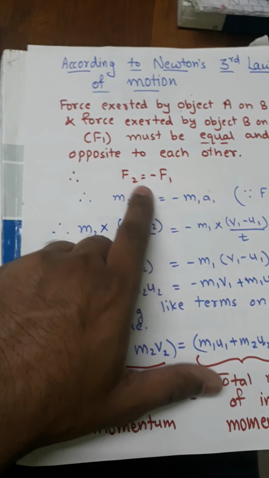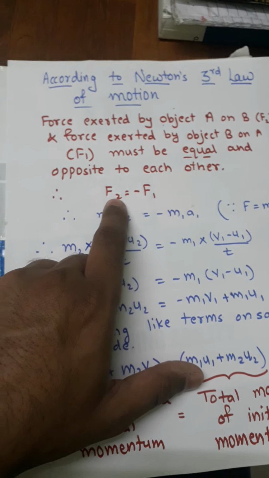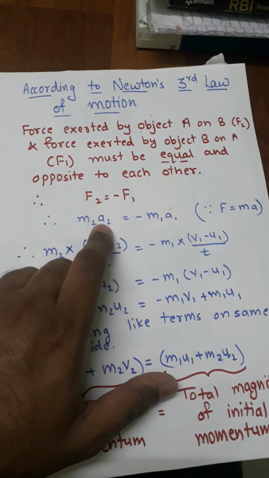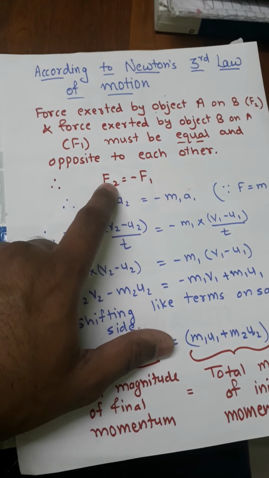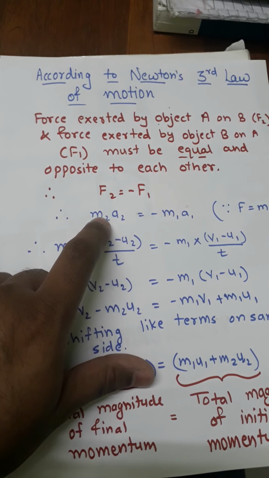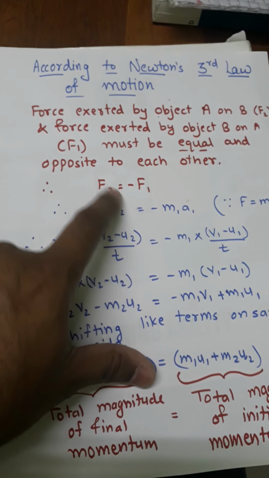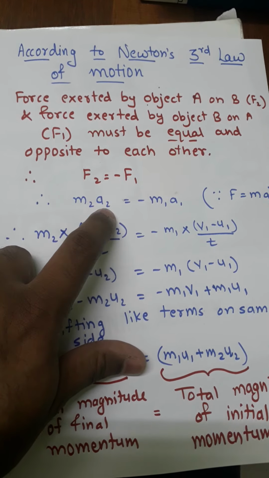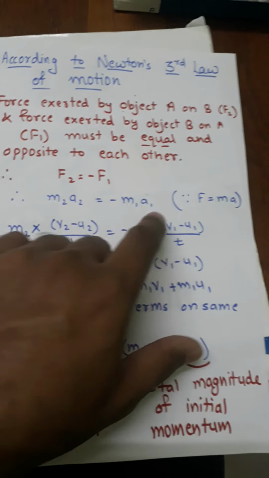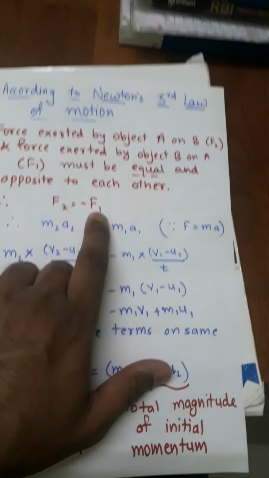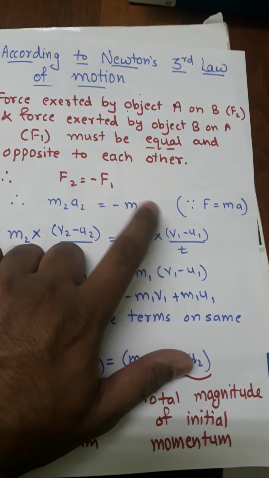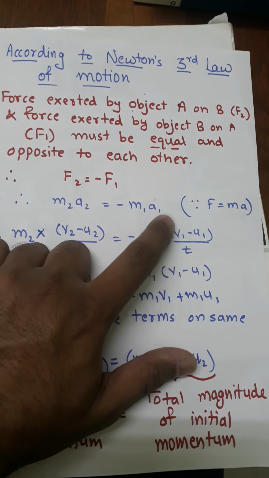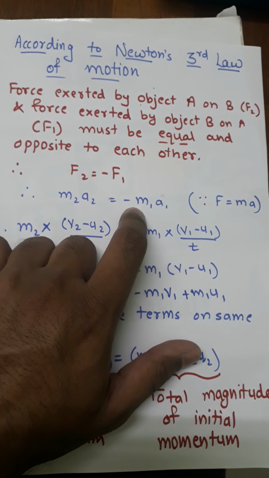Now let us put the formula of force here. Force is equal to mass into acceleration. So this is object 2, that's why here we are considering the mass of the second object and the acceleration of the second object. So force is equal to m2 into a2, because it is F2. In the same way, F1 is for object 1, so here mass and acceleration are for object 1, that is m1a1. So F1 is equal to m1a1, and this minus sign will remain as it is.